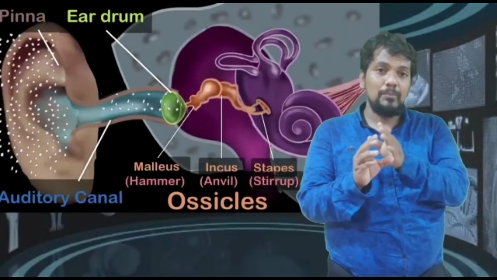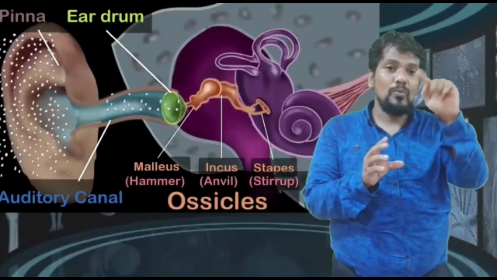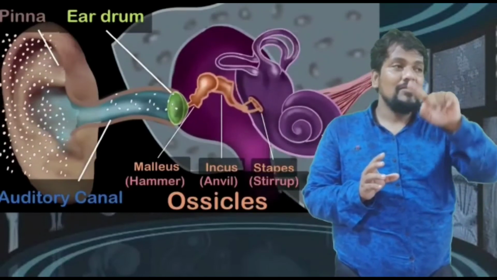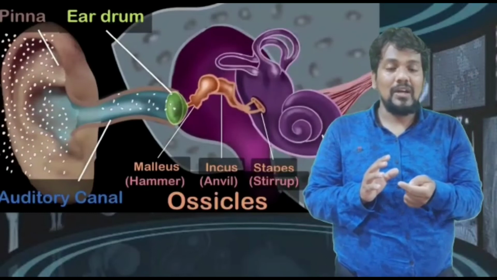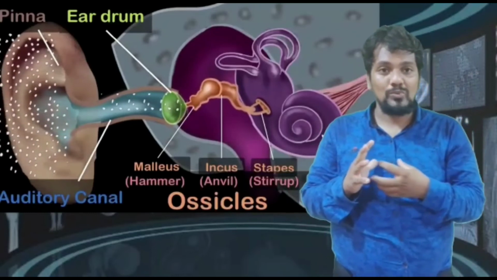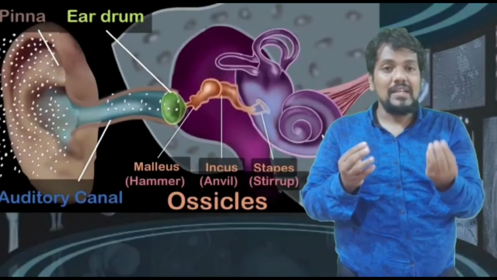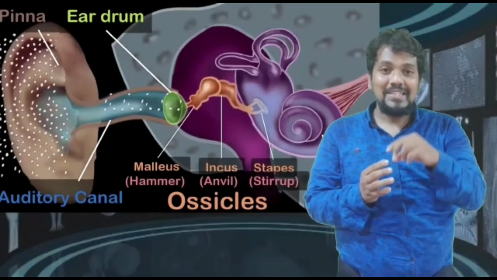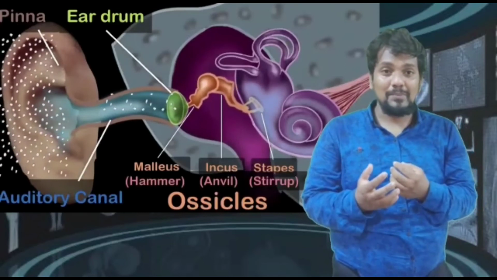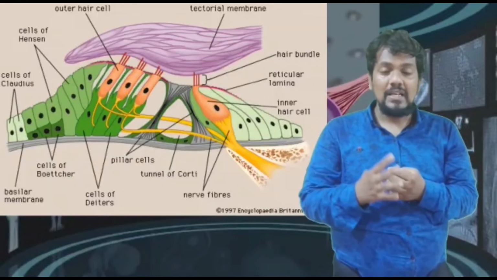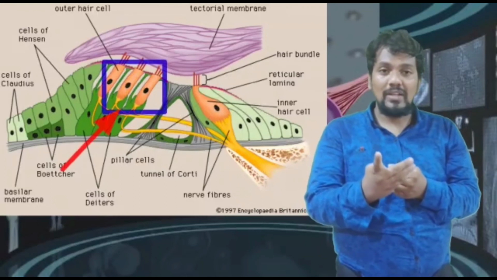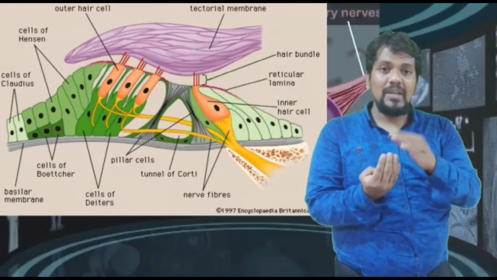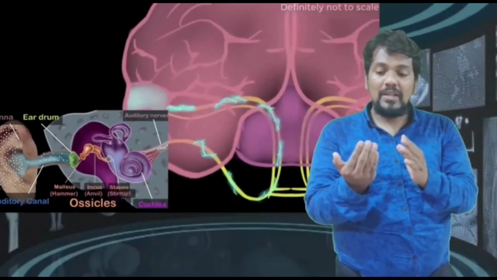This oval window pushes inward, and the sound waves from the oval window enter the cochlea and travel through the perilymph. They travel down and come to the round window, and this round window pushes outward. The sound waves then hit the basilar membrane, where the organ of Corti is located. This organ of Corti consists of the phonoreceptor that has four rows of hair cells, three outer hair cells and one inner hair cell. These hair cells make the stereocilia move, and the message is conveyed to the